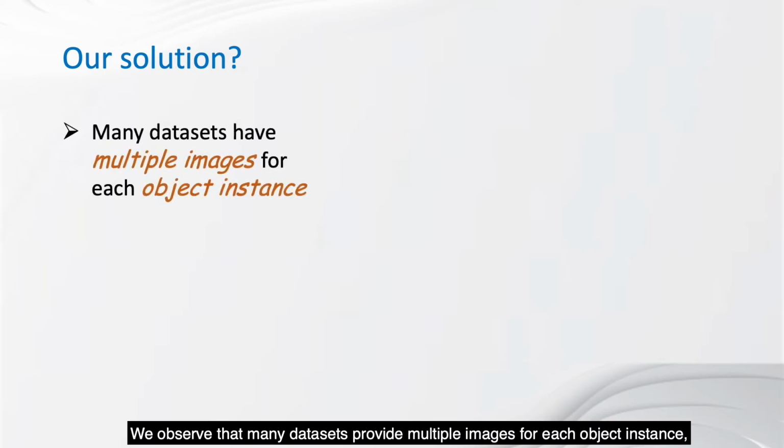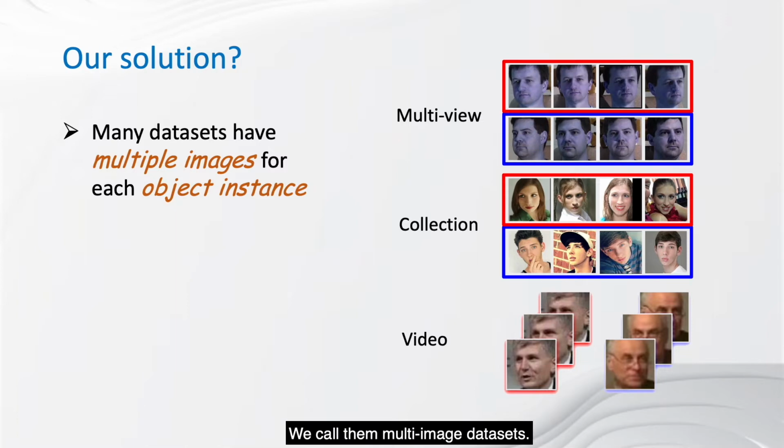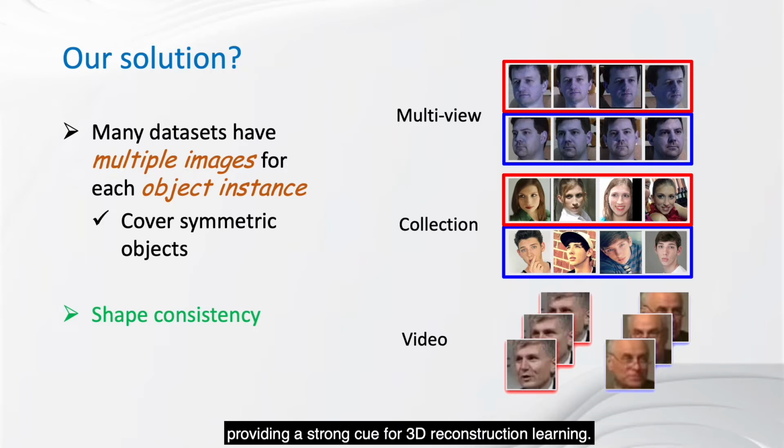We observe that many datasets provide multiple images for each object instance, such as multi-view datasets, image collections with multiple images per object, or video sets. We call them multi-image datasets. Note that a single-view image set of symmetric objects, like in LESSM, can be considered a multi-image dataset by adding the flipped images. We can exploit these multi-image datasets for our unsupervised network training. The 3D shape of each object instance is consistent across its images, providing a strong cue for 3D reconstruction learning.